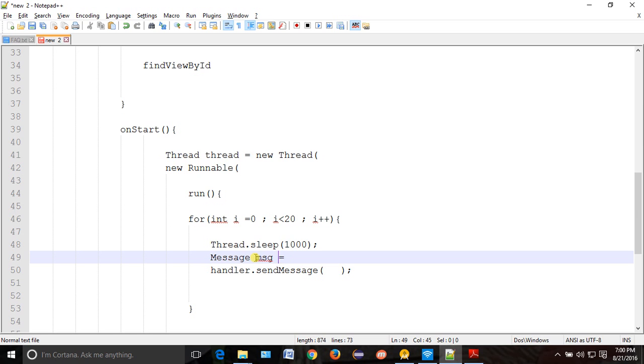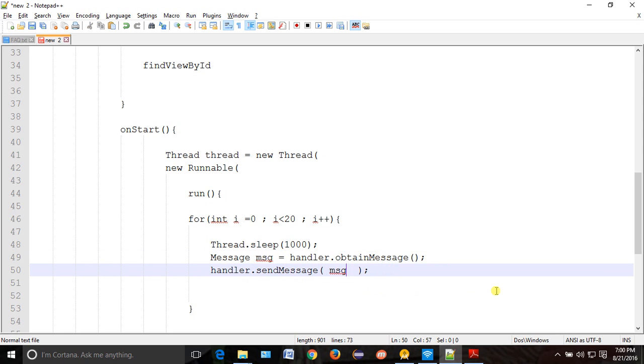Suppose msg is my message. Then what you can do is Handler.obtainMessage, and you will pass this message. So obtainMessage is nothing but it will give you some sort of token, so that you can communicate with your handler. Handler means main thread.